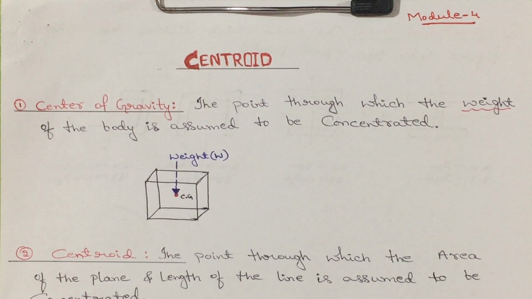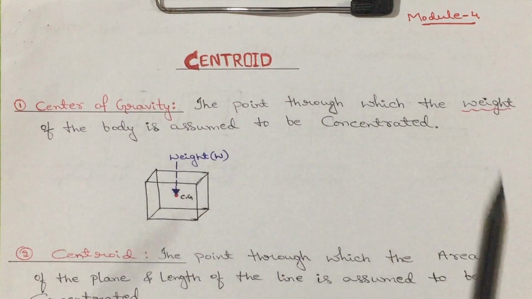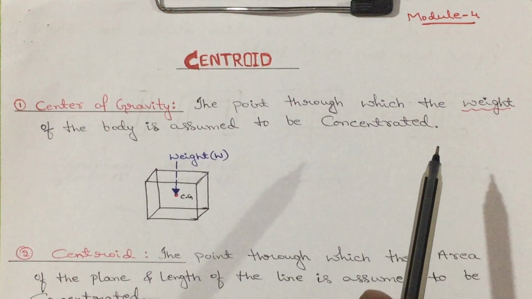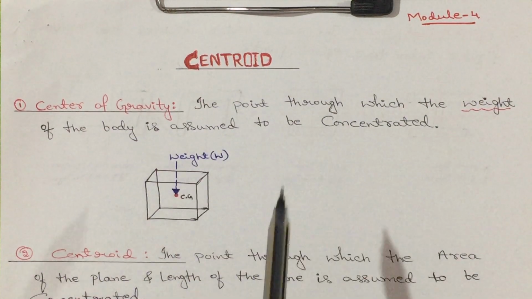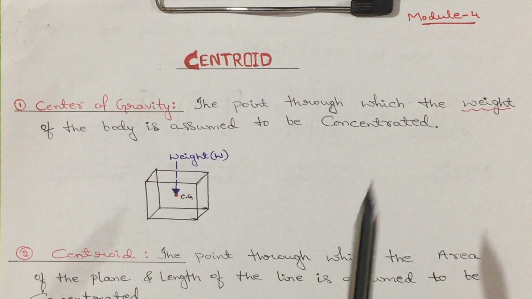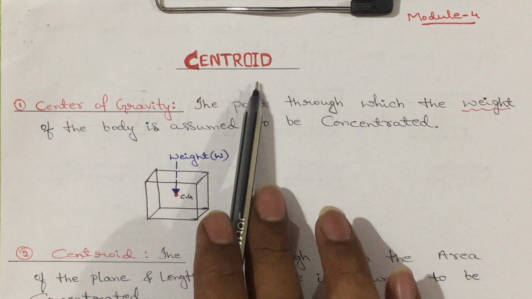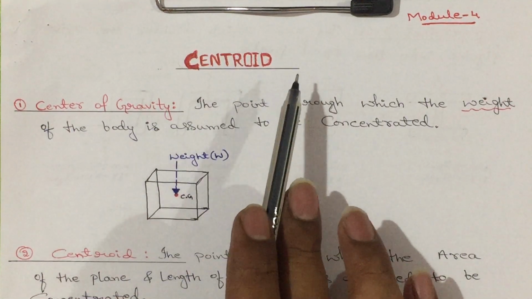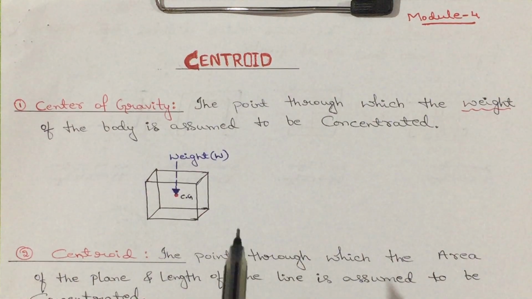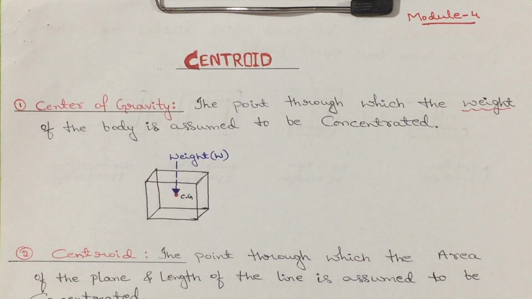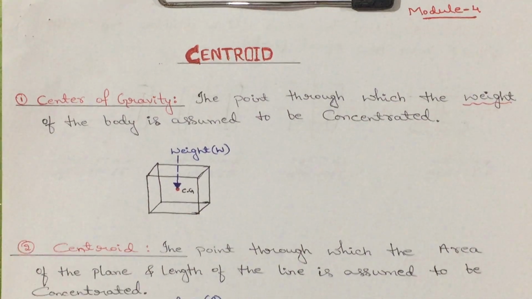In this session, we are going to deal with Module 4. In Module 4, we are going to cover mainly two important topics. They are centroid and moment of inertia. Now, let us start with the centroid concept. Before going into the numerical concept, we should know some of the basic concepts in the centroid. Let us go one by one.